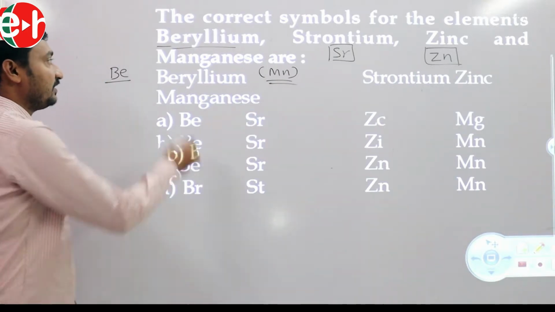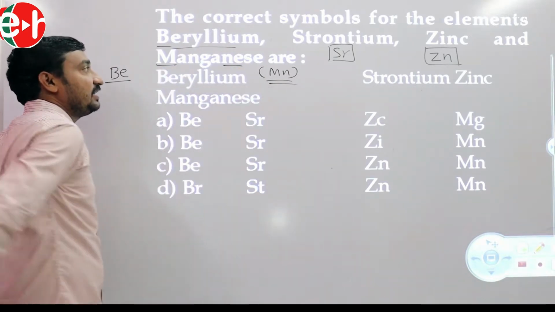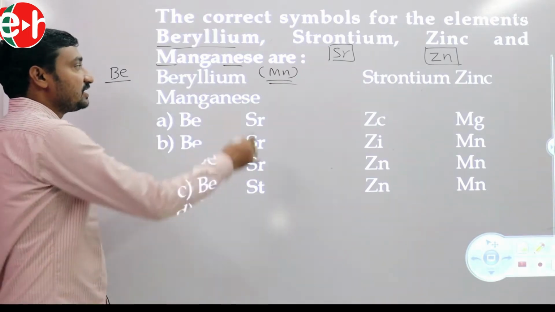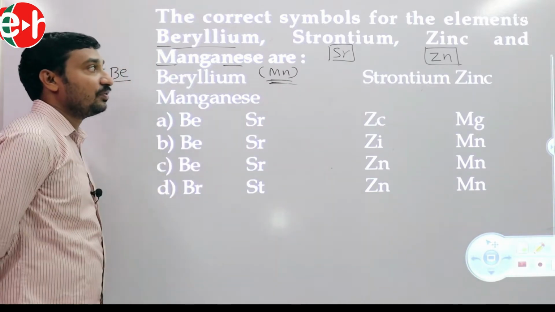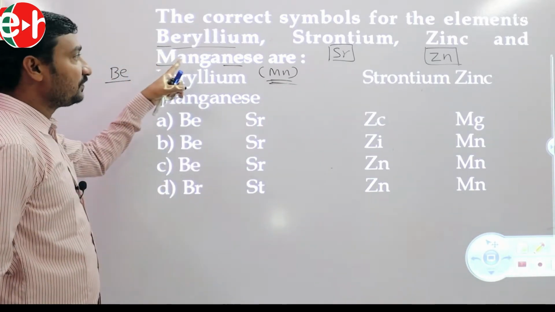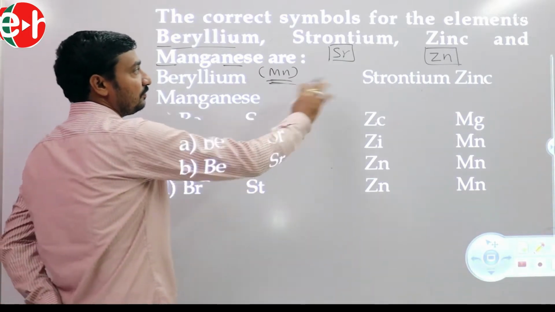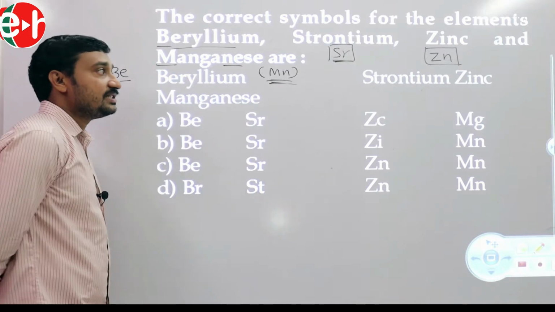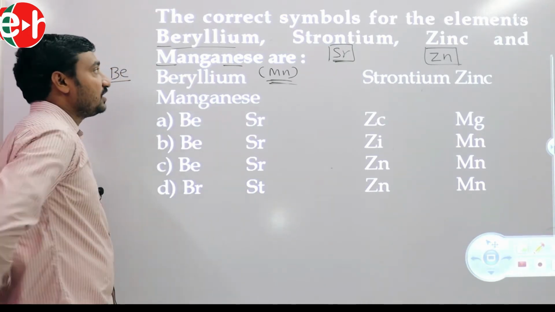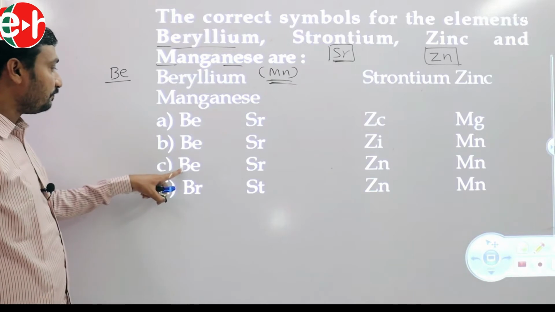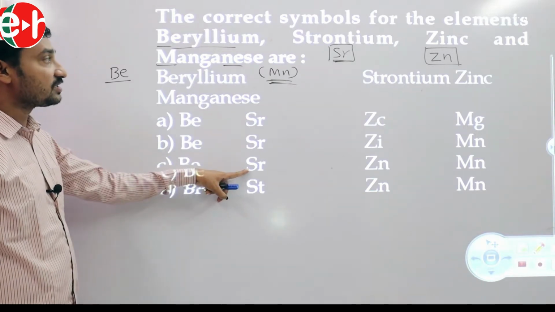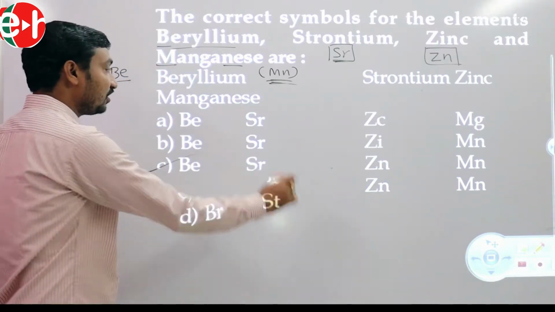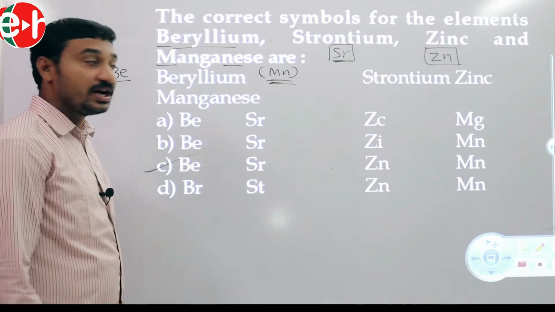Manganese symbol Mn, letter M and letter N. So these symbols are based on sound. Beryllium, strontium, zinc and manganese. So what is the correct answer? Be beryllium, Sr strontium, Zn zinc, Mn manganese. Hence the third option is correct. Okay? Next question.